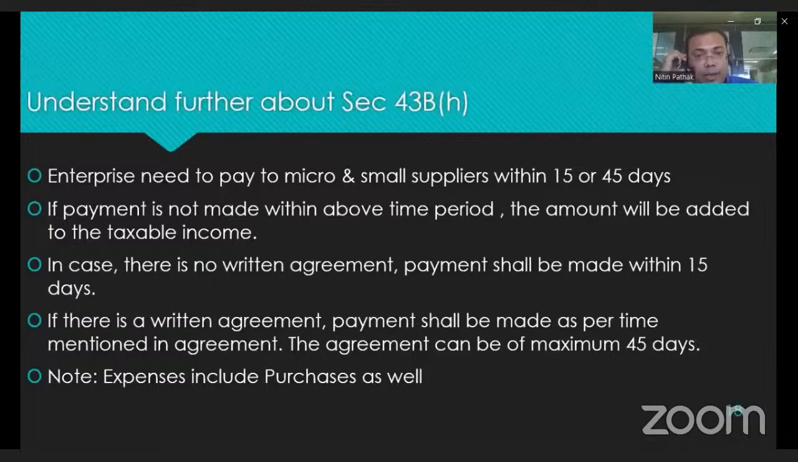Understand further about 43B(h). An enterprise needs to pay a micro and small enterprise supplier within 15 days or 45 days. If payment is not made within the above time limit, the amount will be added to the taxable income. If there is no written agreement, the payment should be made within 15 days. If there is a written agreement, payment shall be made as per the agreement, but the maximum time limit is 45 days. Expenses are included as well as purchases.